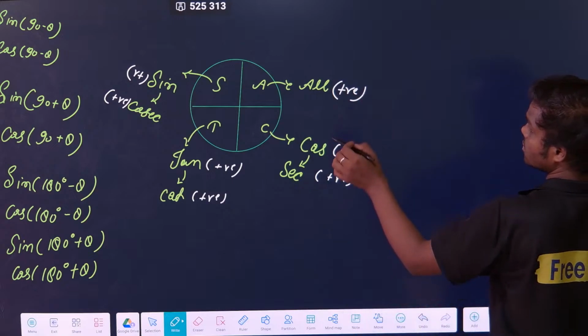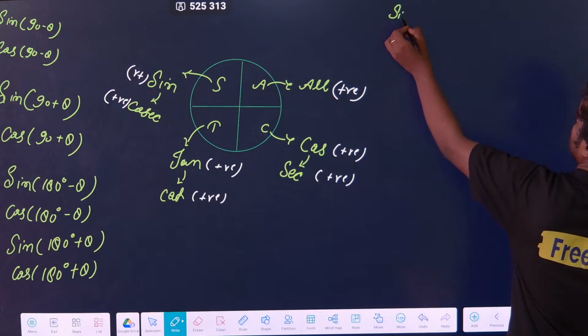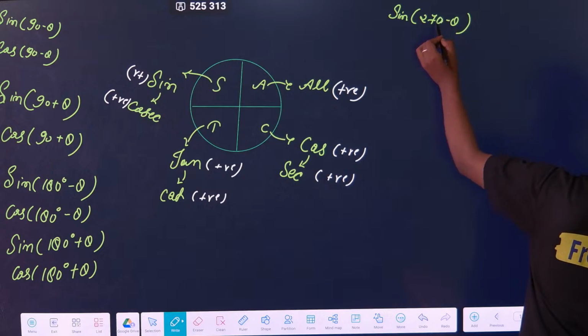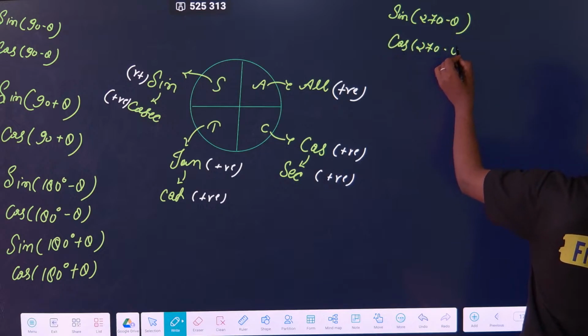This is sin, cos, then after that we have sin 270 minus theta, cos 270 minus theta.